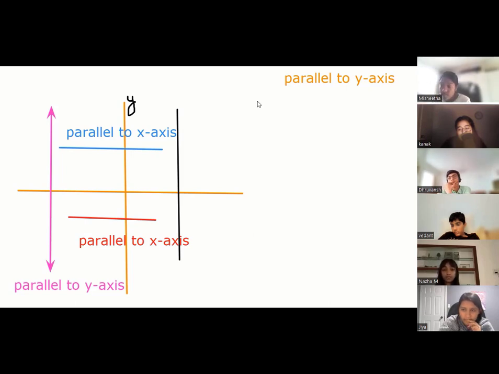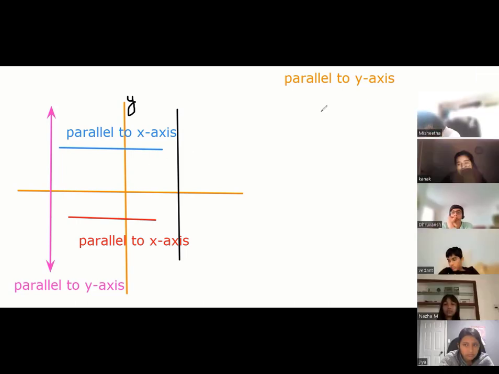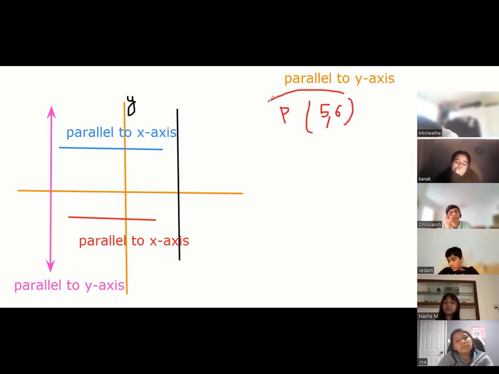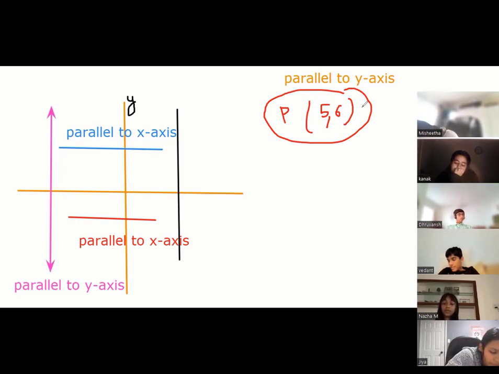Mayank, ask me again. Mayank, unmute. Yes, sir. What's your question? Sir, what do you mean by coordinate? Coordinate means the point. Suppose if I say the point is 5,6, right? Yes, sir. These are the coordinates of point P. It is the location of the point in our space, where the point lies.